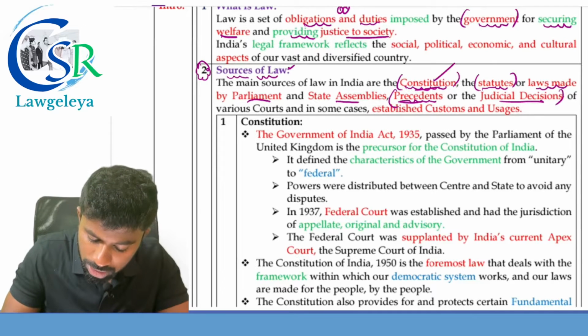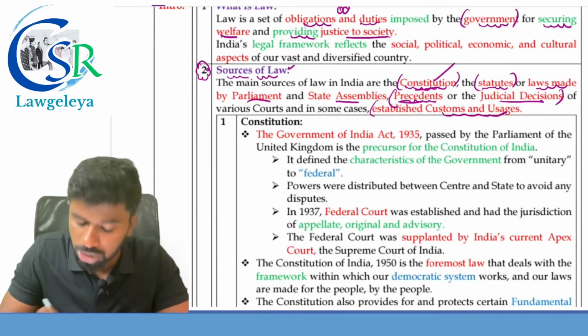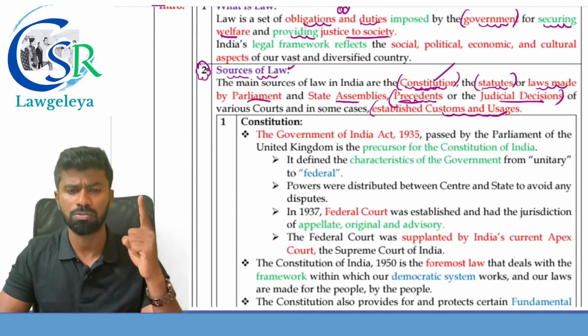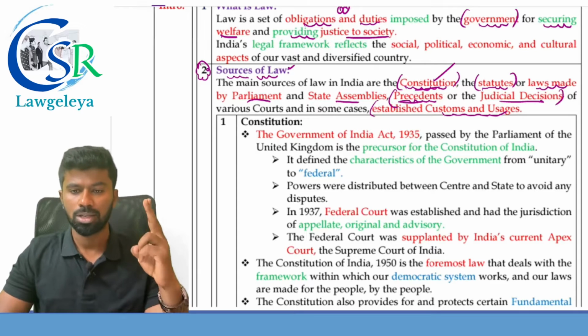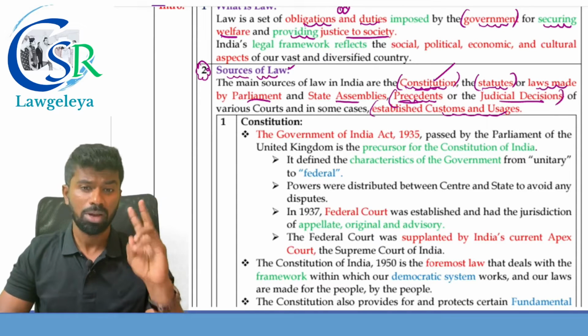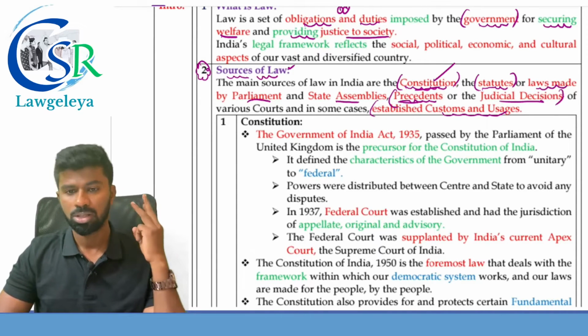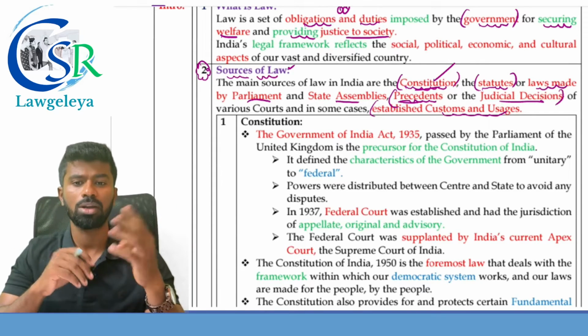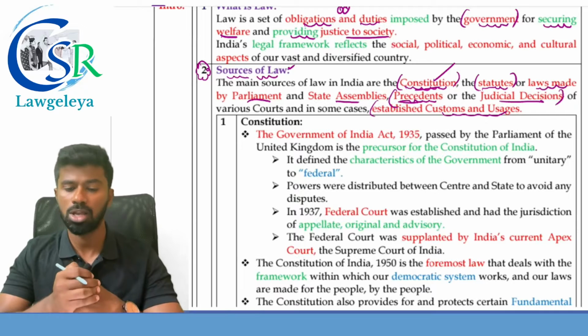Then we also have the established customs and usages. So what is the first source? Constitution of India. Second, statutes, the laws made by the parliament and state assemblies. Third, precedents, the judicial decisions, and the fourth is the established customs and usages.